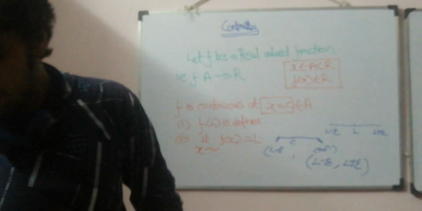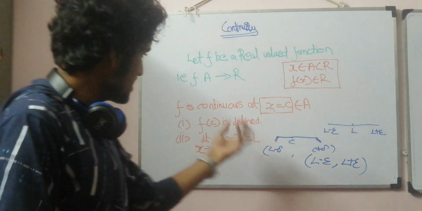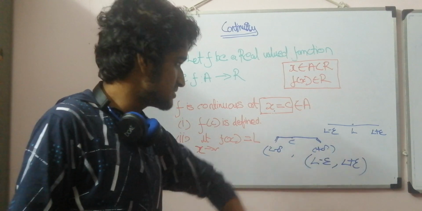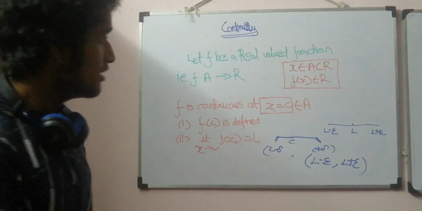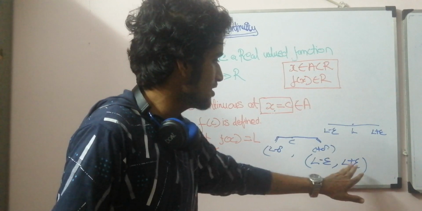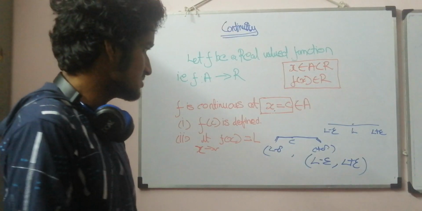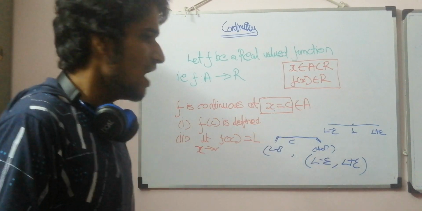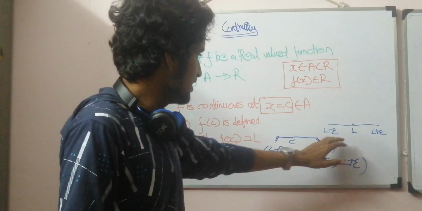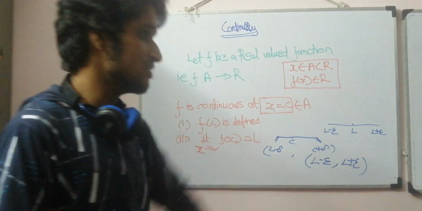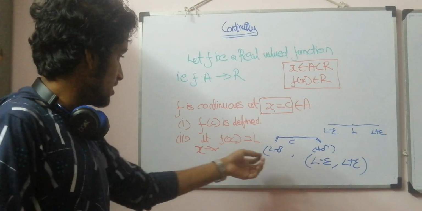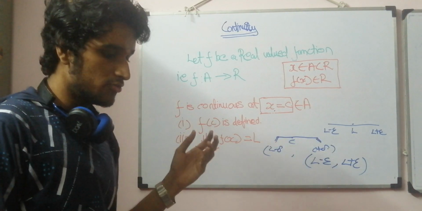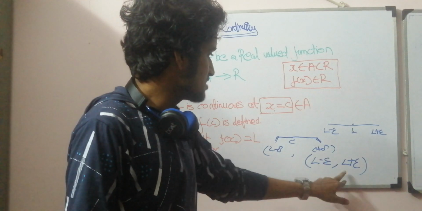So the definition of limit goes like this. For each and every value in this small interval c minus delta and c plus delta, I have to find a value in this particular interval L minus epsilon and L plus epsilon. If this condition is satisfied for both the left interval of c and the right interval of c, if I can find the output in this interval L minus epsilon and L plus epsilon, I can say that for each and every x which belongs to c minus delta and c plus delta, I have a final answer between L minus epsilon and L plus epsilon.